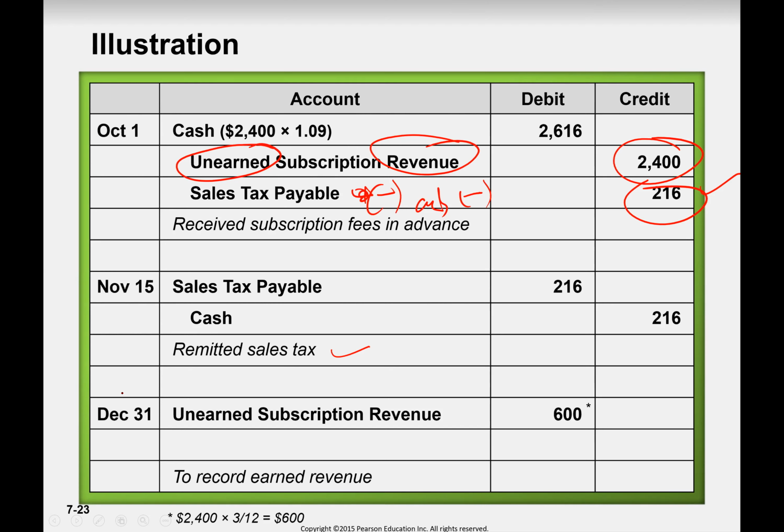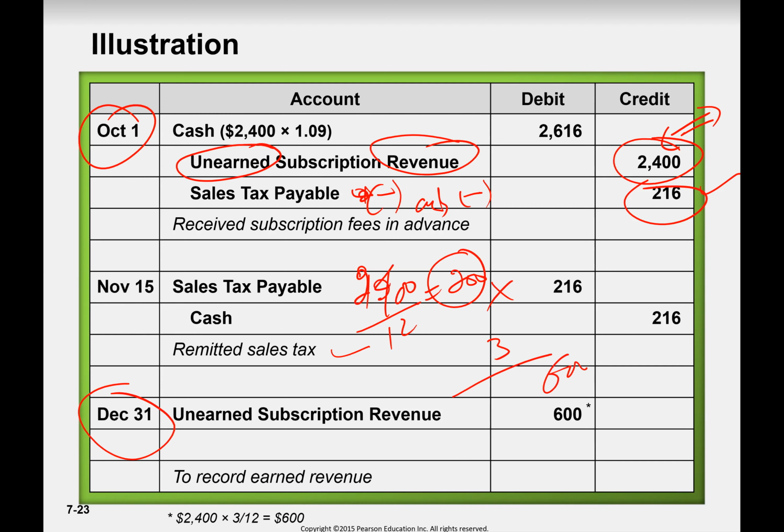And on December 31st, how much revenue have you earned? October 1st, October, November, and December, 3 months. So among this 2400 unearned revenue, you have a right to earn for 3 months. So we divide this 2400 into monthly, multiply it by 3 months. So among this 2400, 600 is earned.